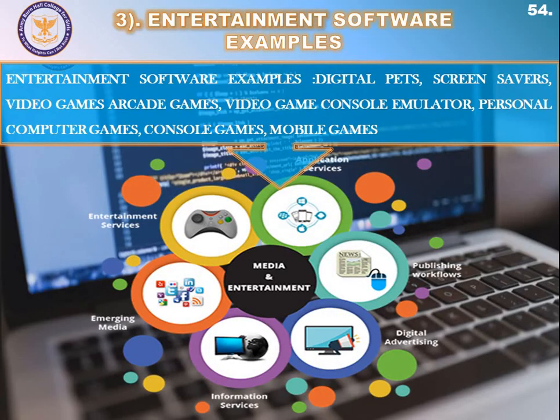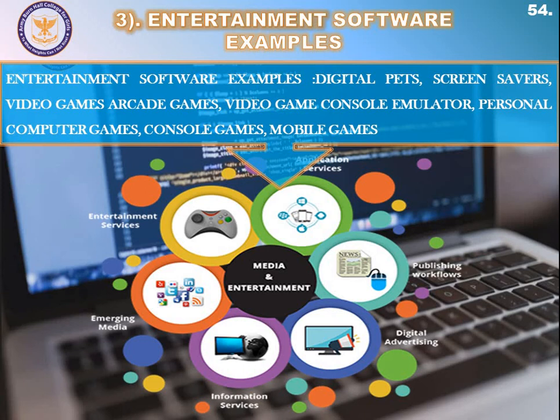So examples of entertainment software are screensavers, video games, any type of video games in the world, video game apps, arcade games, video game console emulators, personal computer games, console games, mobile games, any videos or torrent-like softwares, video downloading softwares, which are actually supporting the entertainment, and any apps on which you can listen to music, like SoundCloud.